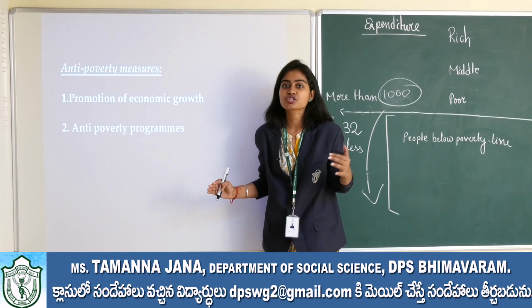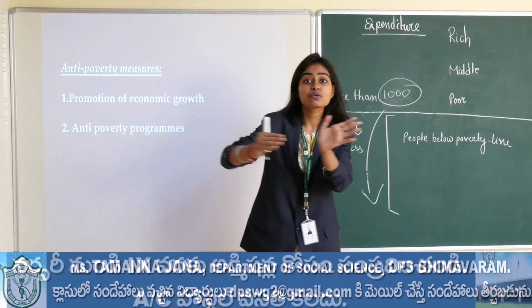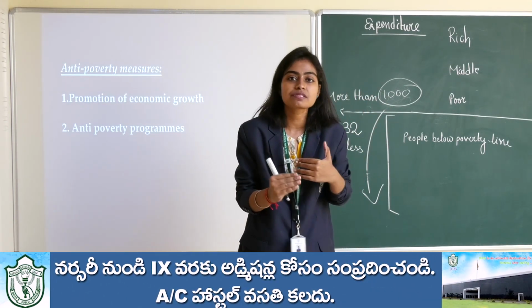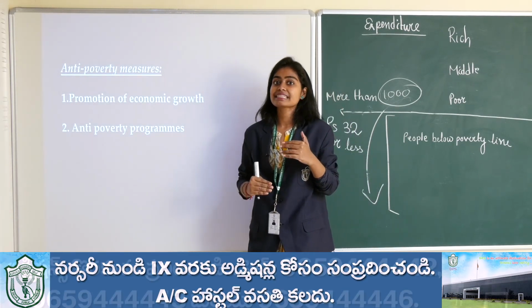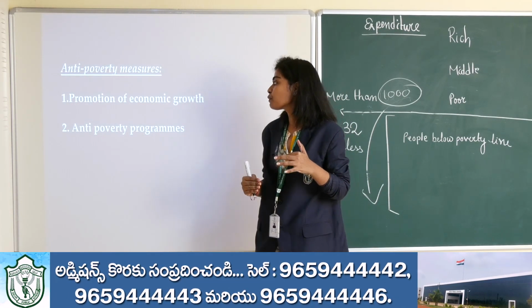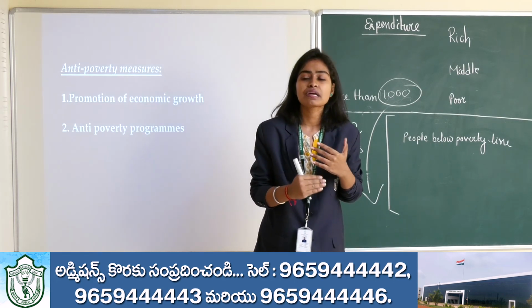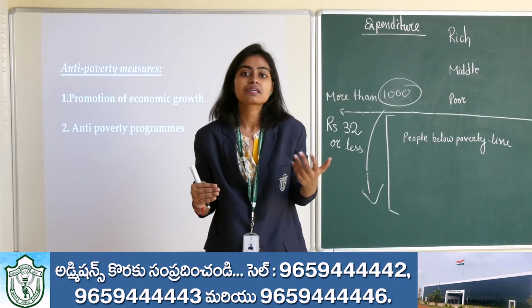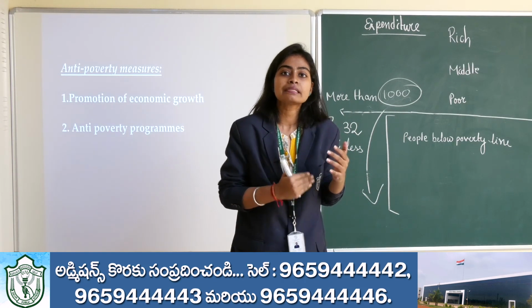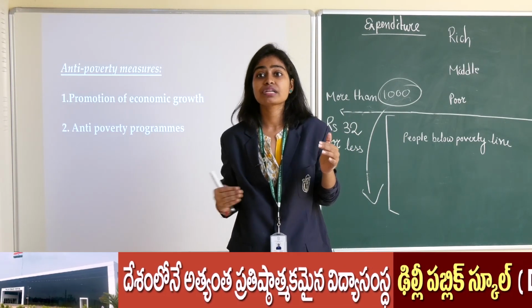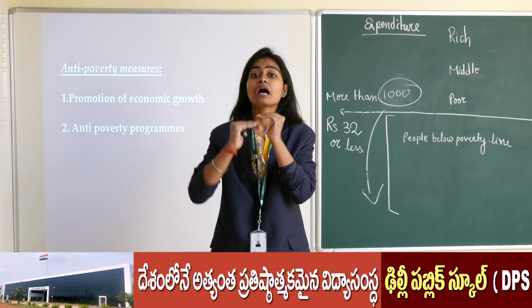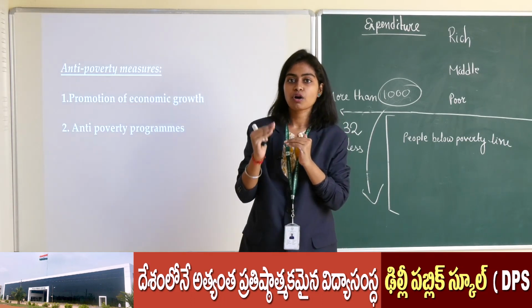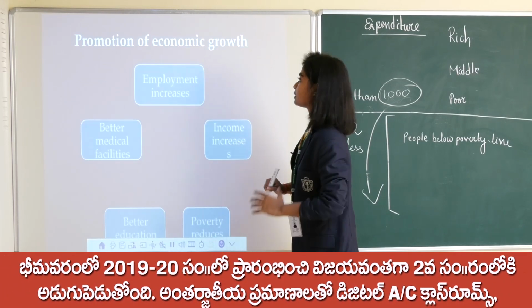First one is promotion of economic growth. How will promotion of economic growth help us to deal with poverty, or help us to reduce the poverty? And the second one is the anti-poverty programs. The anti-poverty programs means different schemes and programs which are started by the government in order to reduce poverty, or in order to uplift the poor people.